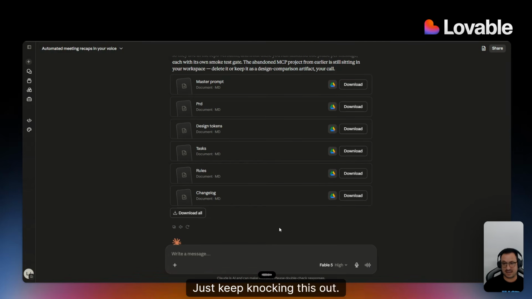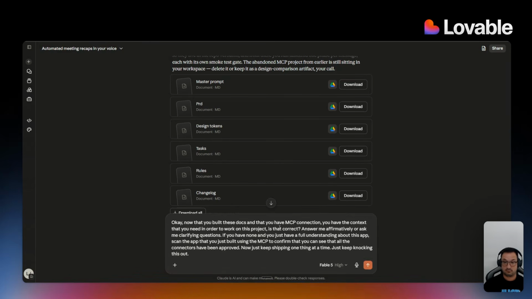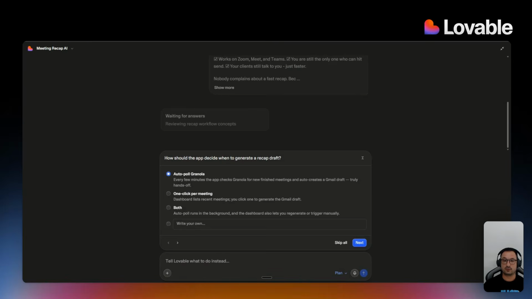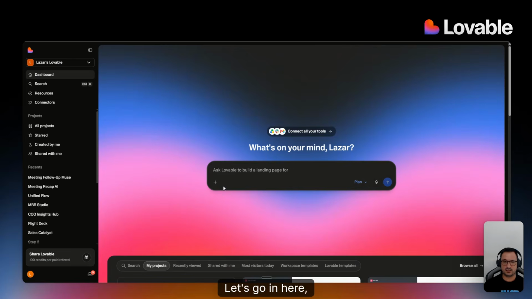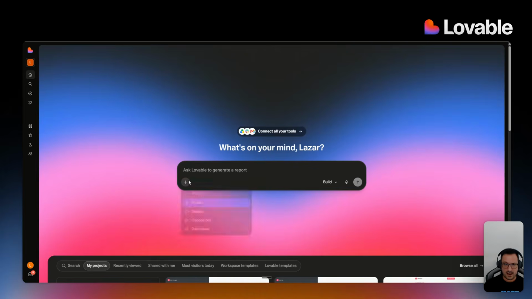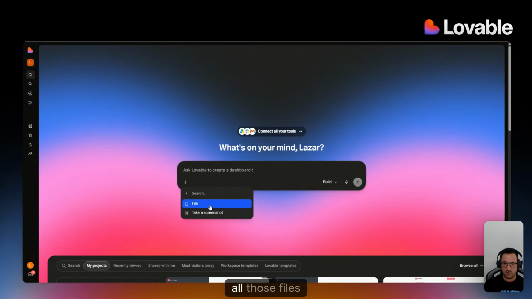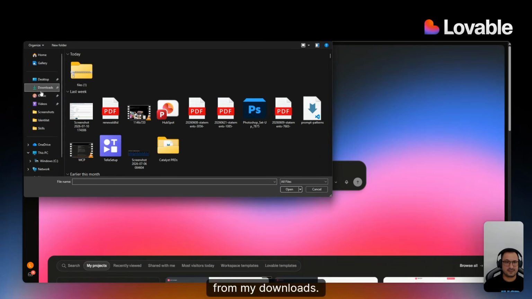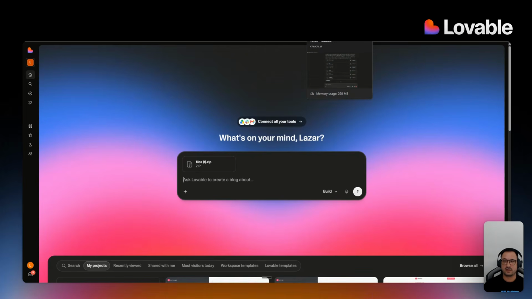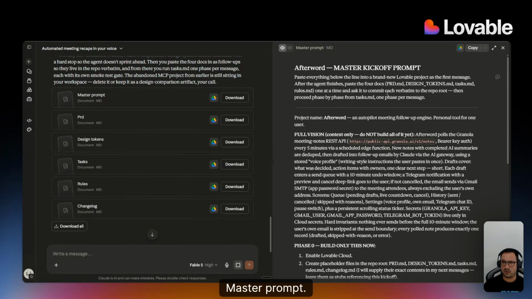Just keep knocking this out, right? Again, I've done all the connections. I've downloaded the PRDs, so now I can actually go. And this is the build that we started from scratch. Let's go in here, and I'm going to attach all those files from my downloads, right? And I could just tell Lovable to read everything it needs to read about this app and just build it out. Let me see what we had. Okay, master prompt, awesome, right? I'm just going to copy this out.